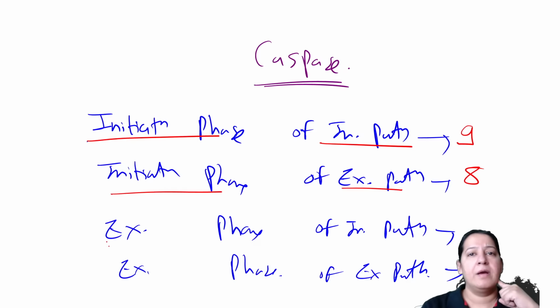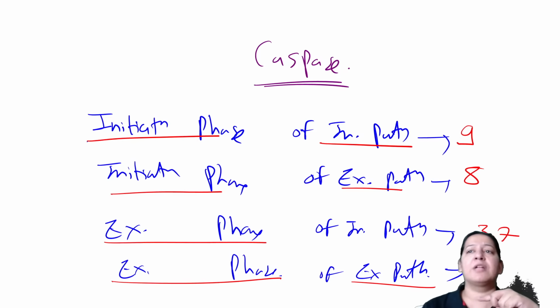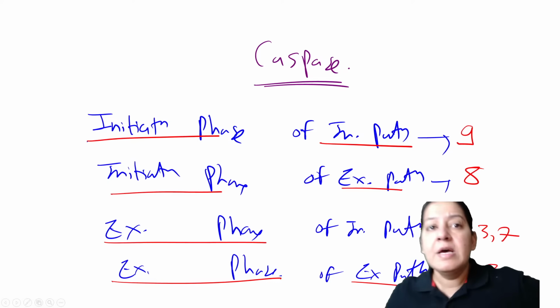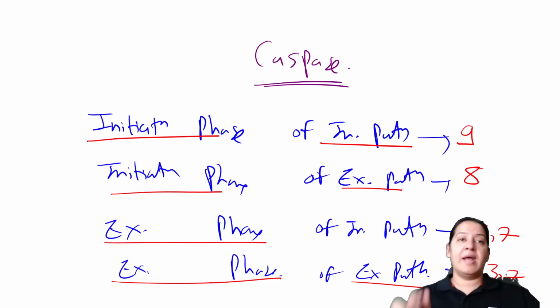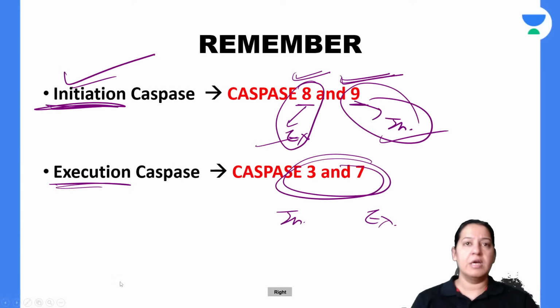Execution phase of the intrinsic pathway, it is 3 and 7 both. Execution phase of the extrinsic pathway, again it is 3 and 7. I hope you got it. Everyone give me a thumbs up. So please understand your question in your exam first before reaching the answer. Don't just jump on the answer. Don't just rush to the answer. Have you got it?